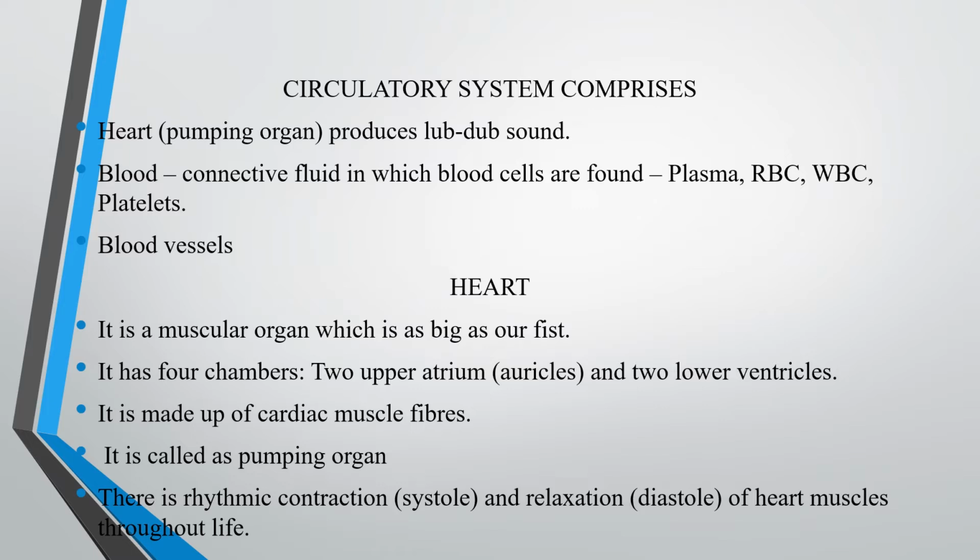Okay. Then blood. Blood is a connective fluid in which blood cells are found. So blood includes plasma, RBC. I think you know what is RBC? Yes, red blood cells or red blood corpuscles. It has hemoglobin that gives red color to our blood. Hemoglobin: heme is the iron part, globin is the protein part.